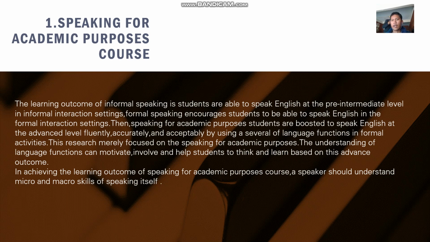First is the learning outcome of informal speaking. Students are able to speak English at the pre-intermediate level in informal interaction settings. Then in Speaking for Academic Purposes, students are boosted to speak English at the advanced level fluently, accurately, and acceptably by using several language functions in formal activities.